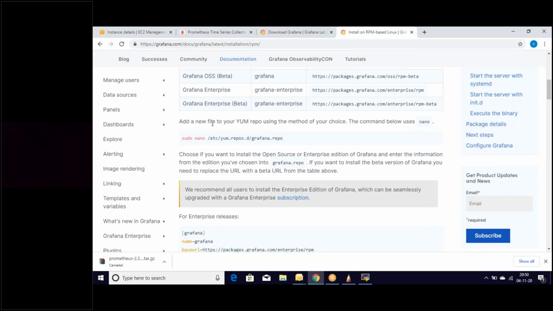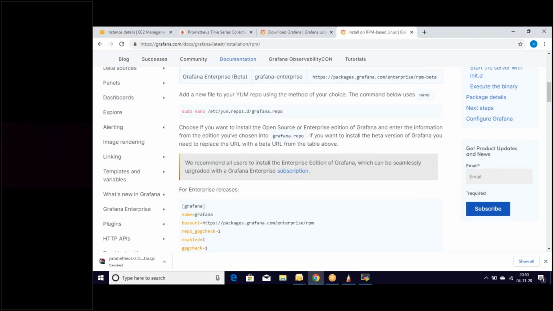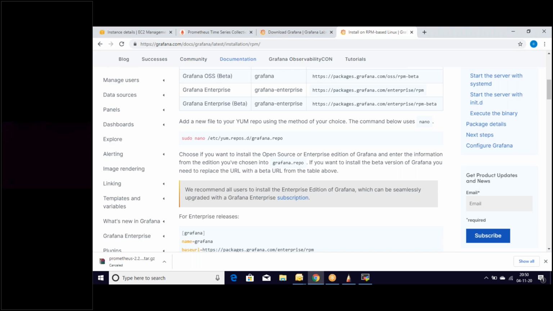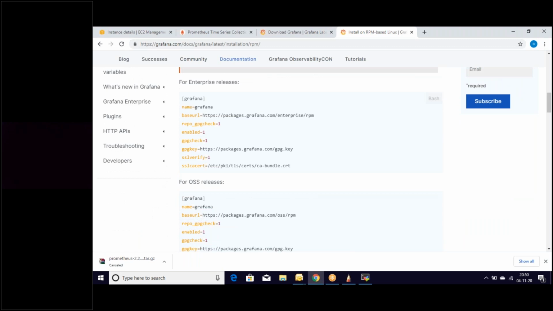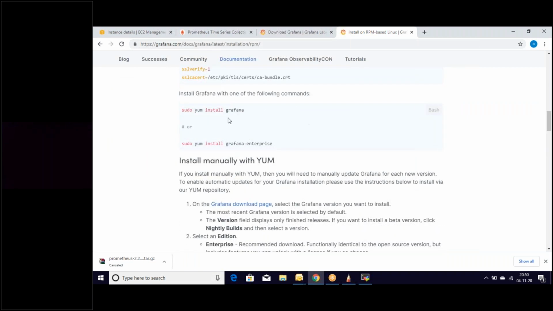If you look at the document, he's saying to add a new file to your repository using the command. Okay, we have added that file. Choose if you want to install Grafana under grafana.repo. Okay, we have done this one. We have put it there. Install Grafana with the following commands. So sudo yum install grafana. Let's use this one.